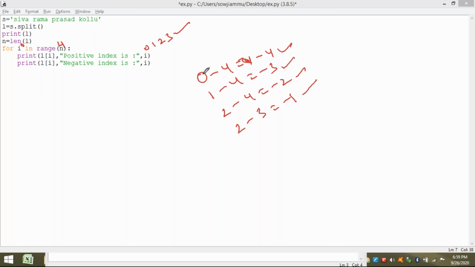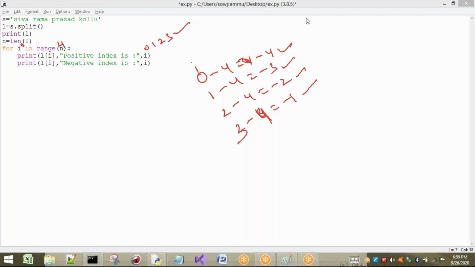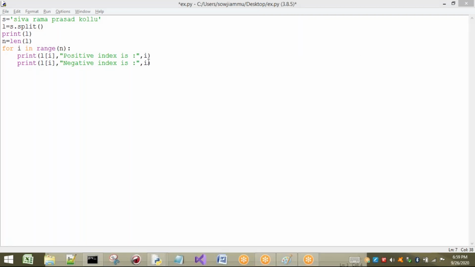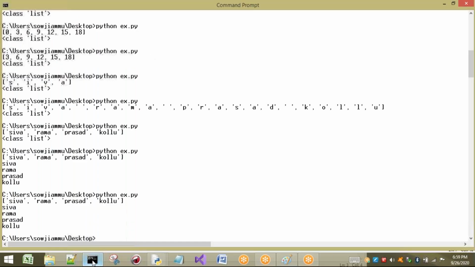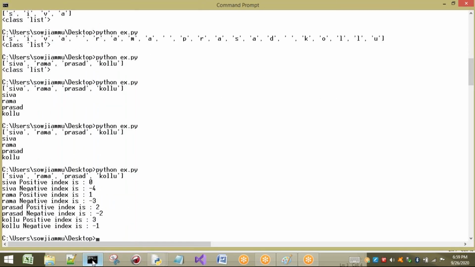Negative indexes, in this way it is going to print. That means what I have to write here? Which value should be there? I value should be there and n should be there. If I want to print negative indexes, I have to take I minus n. Then we are going to get negative indexes. Just if you see the output, you can get the clarity. Shiva positive index is 0, Shiva negative index is -4, and so on. It has been printed.